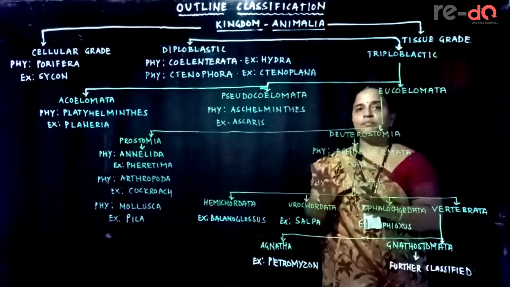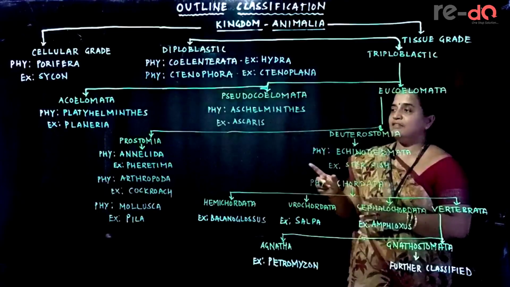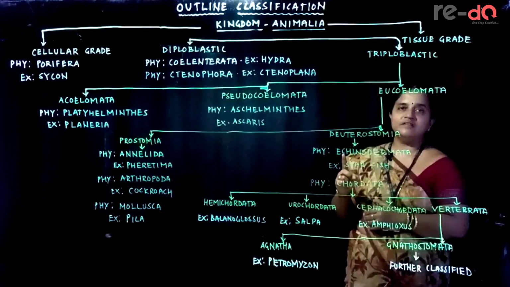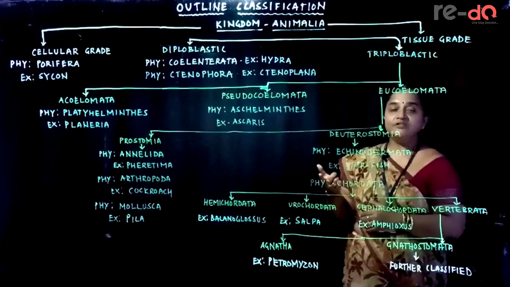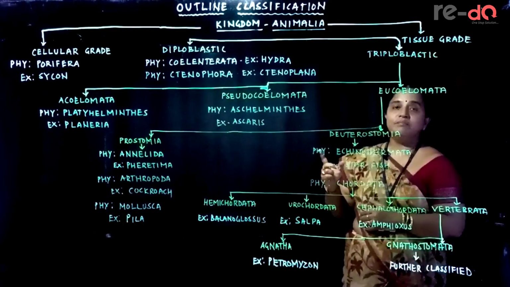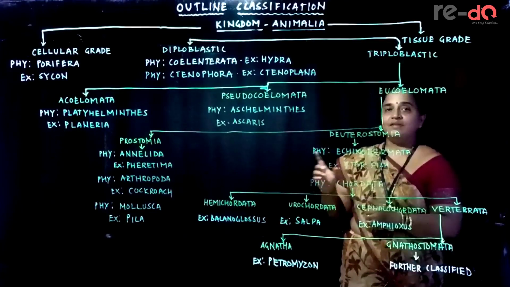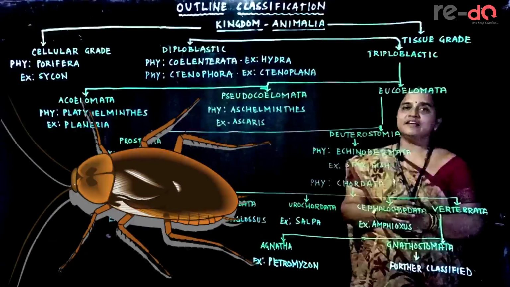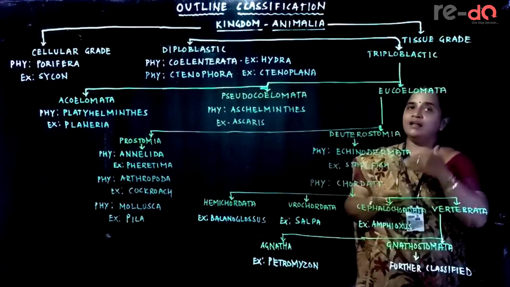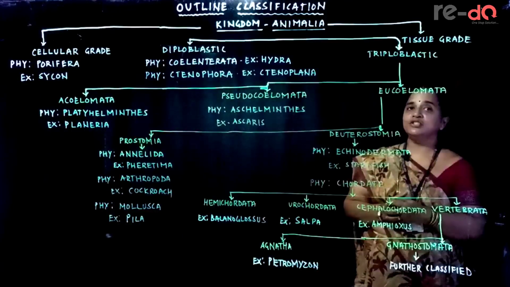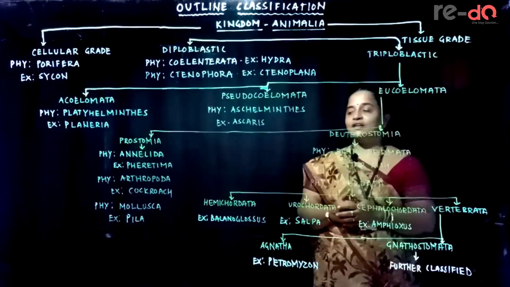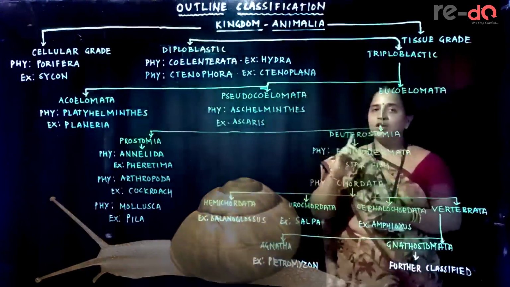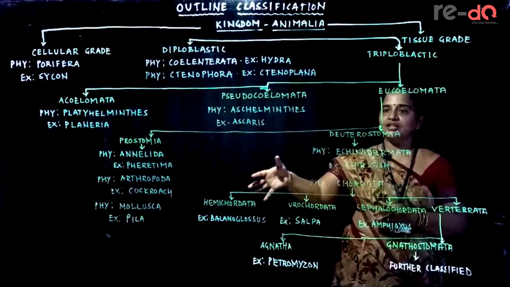The largest group in the entire kingdom Animalia is phylum Arthropoda. This is the group that developed sense organs for the first time. They developed locomotory appendages which are jointed. They show metamorphosis and ecdysis. Example is cockroach. Animals whose body is very soft and sluggish, protected by mucus, and further protected by a hard shell, belong to phylum Mollusca. Example is Pila, which has a coiled shell around it. This we usually call a snail.